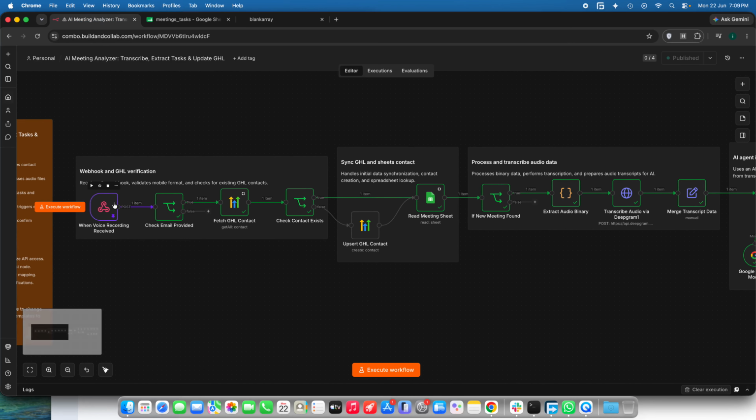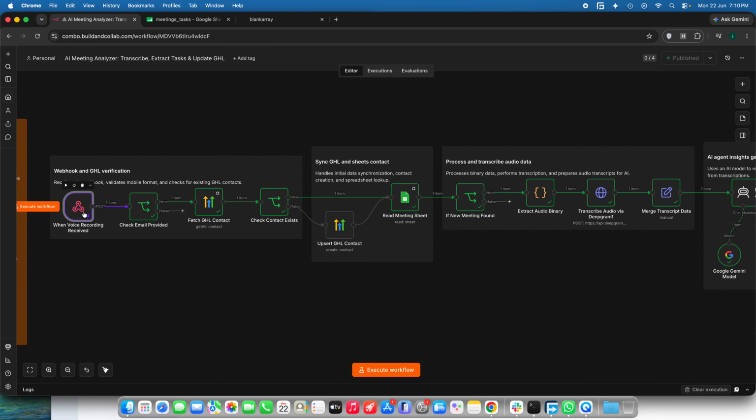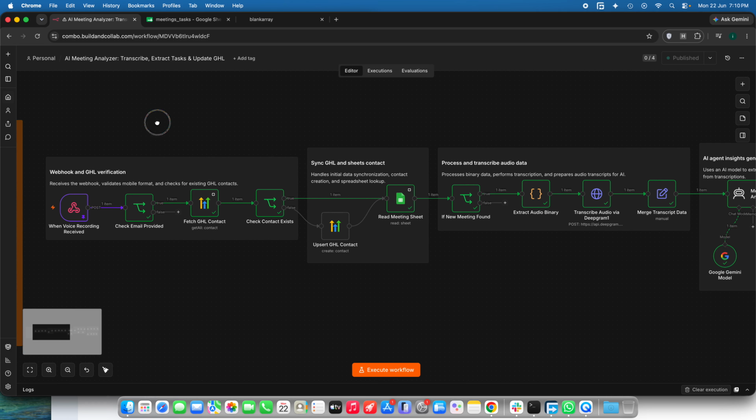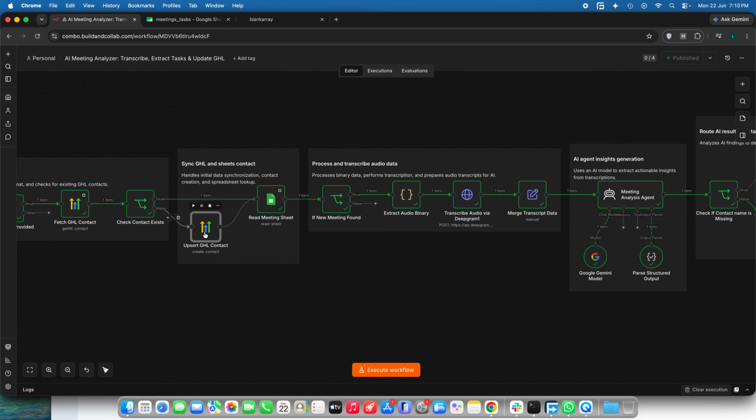Firstly, there is this webhook node. Whenever somebody sends a POST request to this particular webhook URL along with the header authentication key that we have provided here, this webhook node will trigger the workflow, but no unauthenticated requests will be entertained. After that, we check whether the email was provided in the POST request or not. If the email was provided, then we check against the HighLevel CRM and find whether the contact was already in our HighLevel CRM or not. If it's not, it will automatically create a HighLevel contact with this particular node.